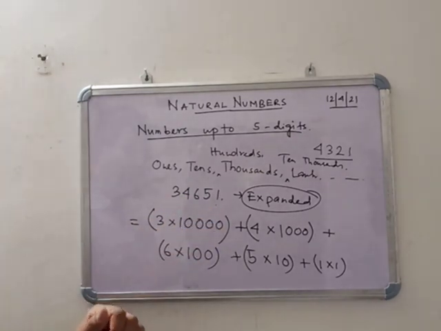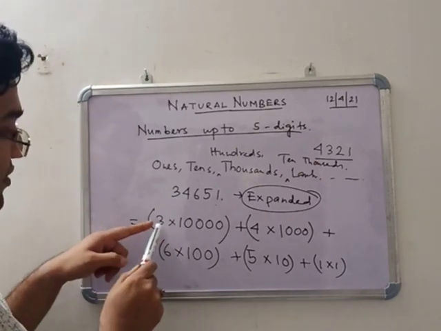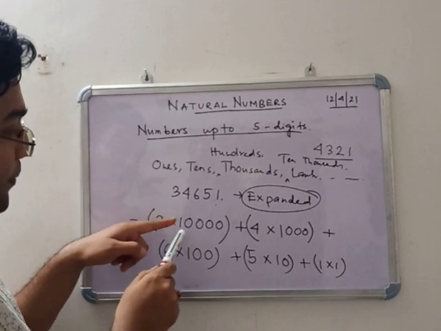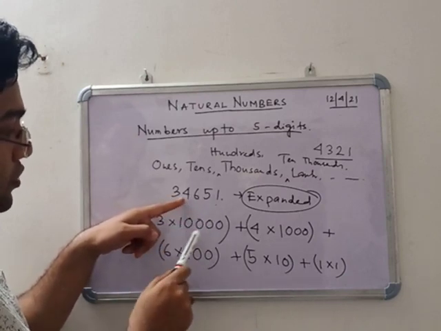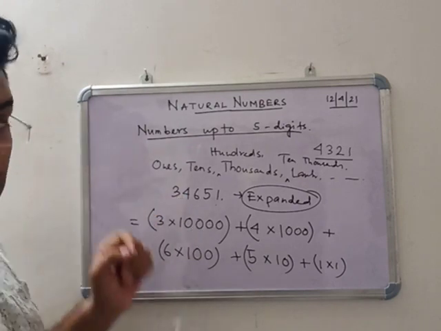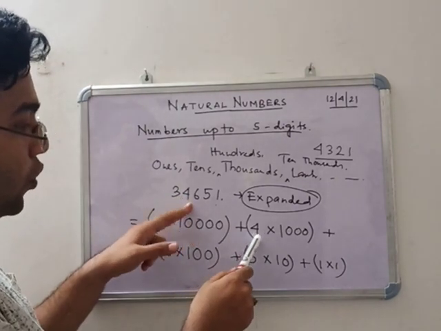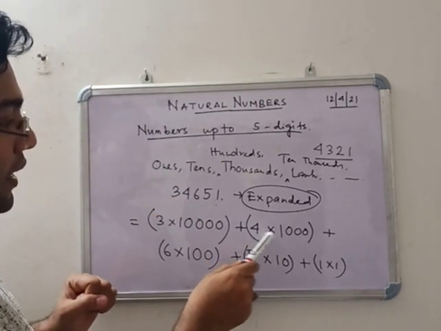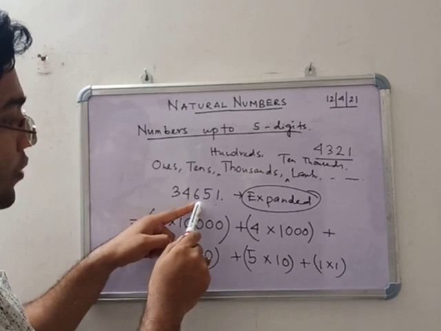I am repeating this again. When we are writing 3, that means 3 into, after 3, how many numbers are there? 1, 2, 3, 4. So 4 zeros. Clear? Next, plus 4. For 4, how many numbers are there after 4? 1, 2, 3.